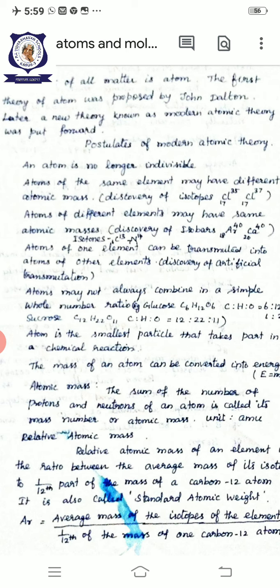Then tritium has one electron, one proton, and two neutrons. So the atoms of the same element differ in mass number. They are called isotopes.